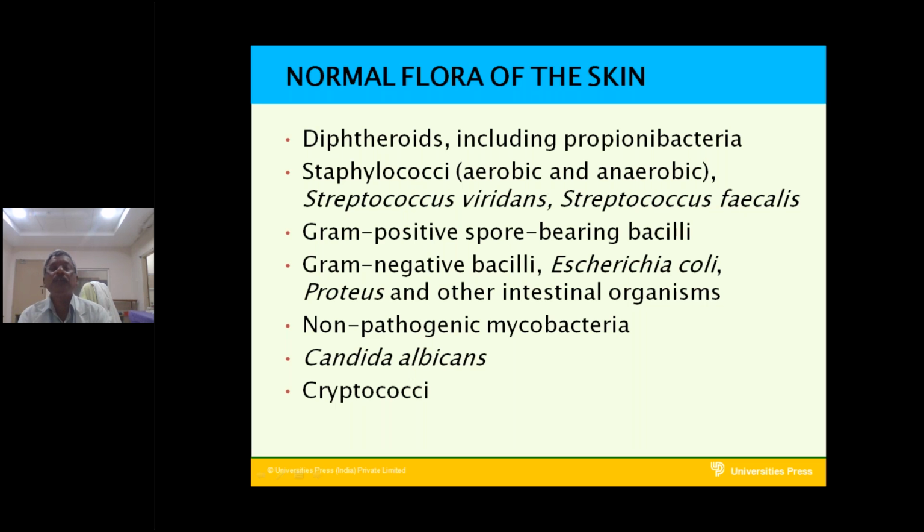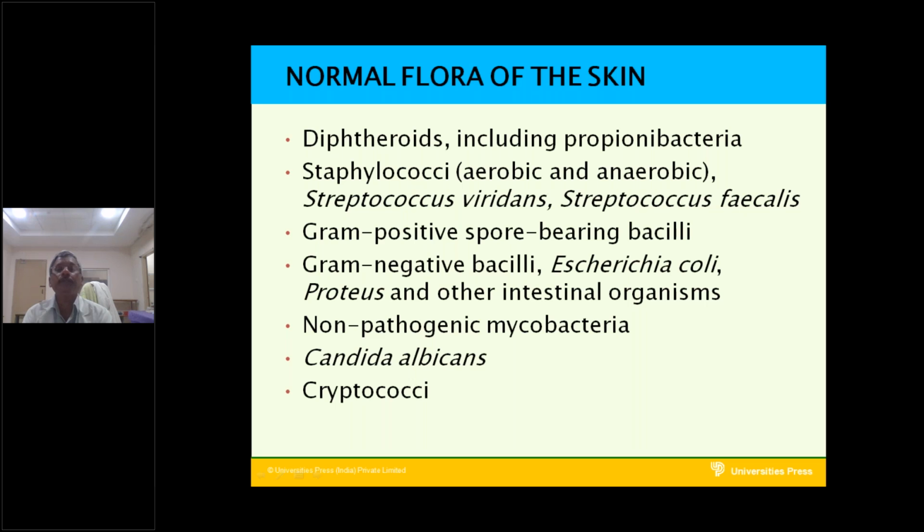Diphtherides are diphtheria-like bacteria in morphology, Corynebacterium diphtheriae-like, but they are not pathogenic. That is why they are called diphtherides. They are present on the skin.